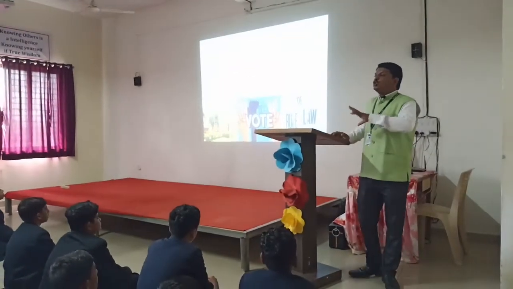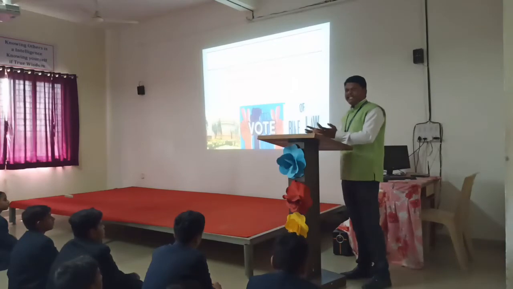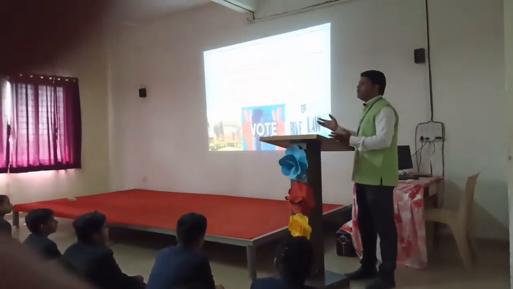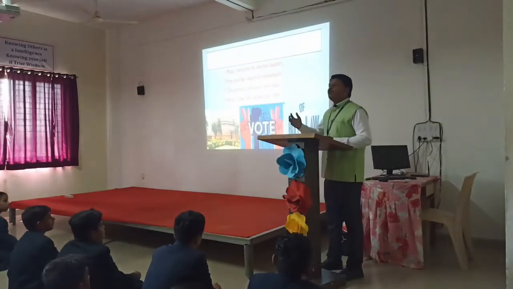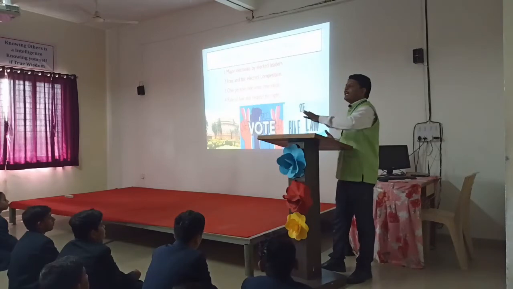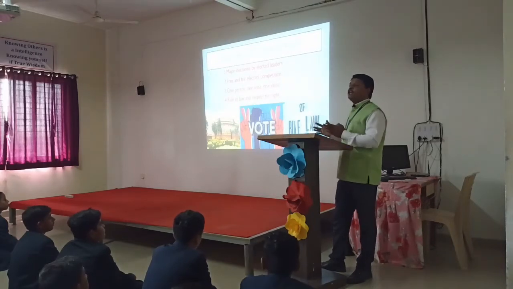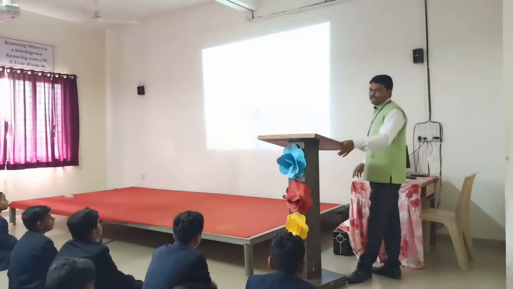Free means there is no force on the voters in the election. Somewhere we know malpractices and corruption happen, someone gives money to voters, someone forces them. That does not happen in a democracy. So that is a free and fair election.